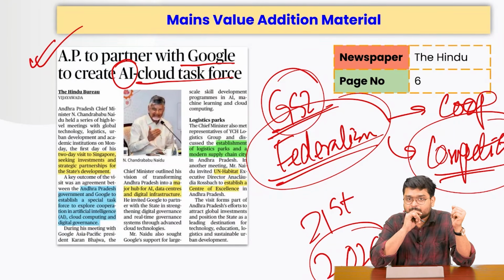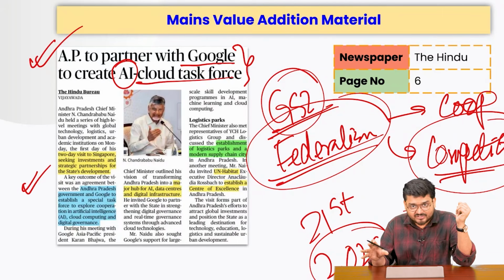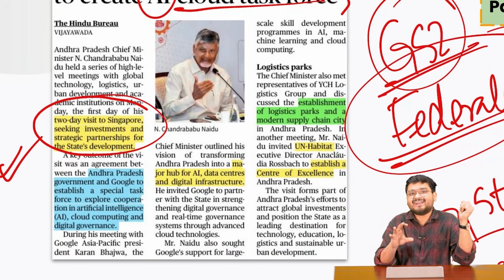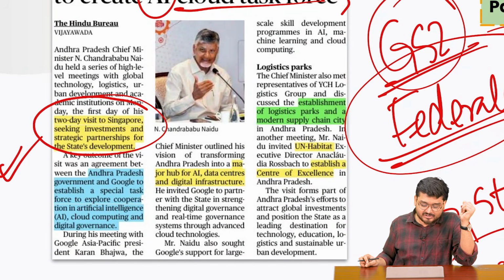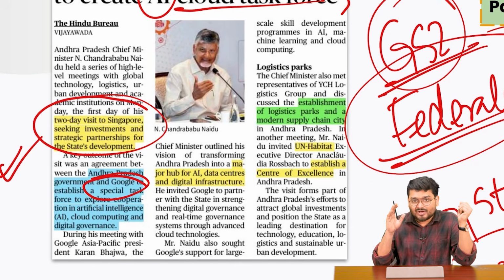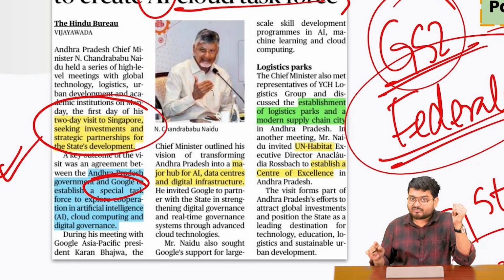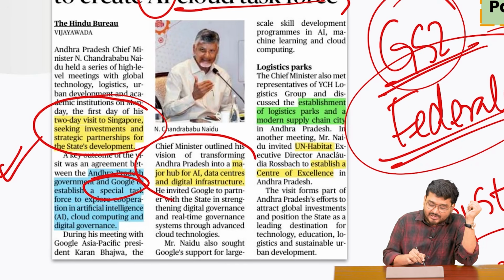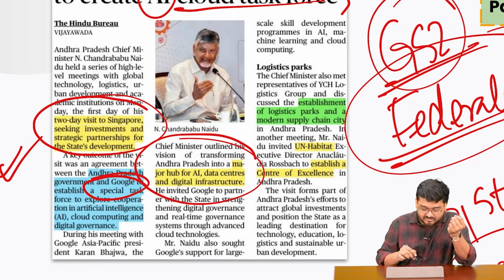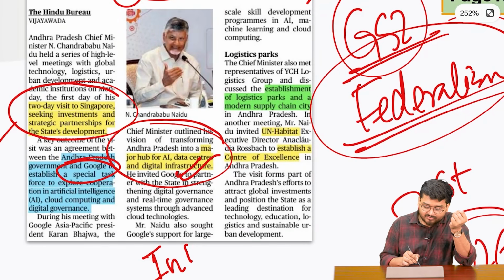Some of the states, what they can do, they can go to various countries, such as here, our Andhra Pradesh Chief Minister has gone to Singapore for securing various investments for the state's development. It's a very, very major thing, because Andhra Pradesh and Google will be setting a task force as to how AI, cloud infrastructure can improve the state administration at the local level, firstly. Secondly, we also have to increase various investments in data centers, AI centers, digital infrastructure, payment infrastructure, which is why we also want to attract various investments